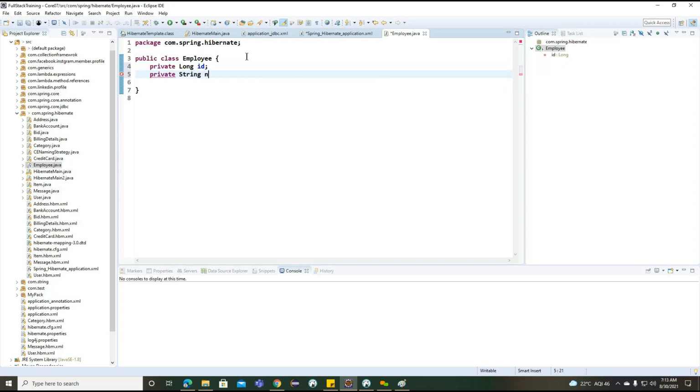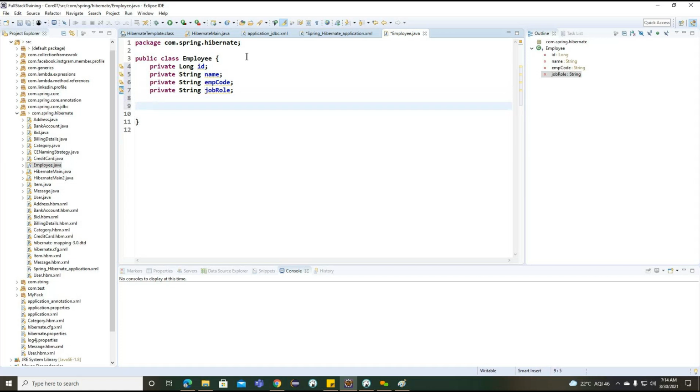Private ID, name of the employee, and employee code here, and we'll try to connect with another parameter, another property. So employee code and job role, right?